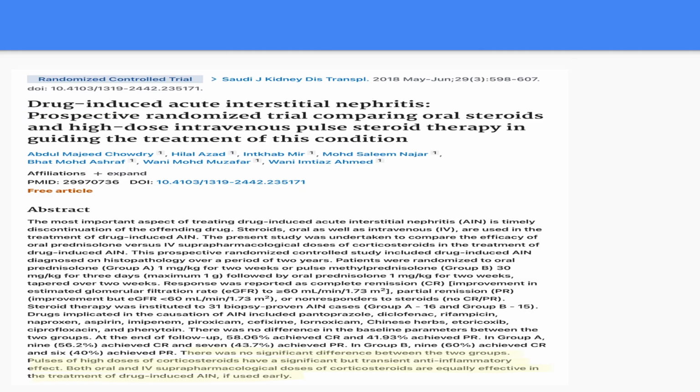We start with pulse steroid or we start with oral therapy 1 milligram per kg. This study was published in the Saudi Journal of Kidney Diseases, and there are also multiple studies about this issue. It's about drug-induced acute interstitial nephritis, a prospective randomized trial comparing oral steroids and high-dose intravenous pulse steroids in guiding the treatment of this condition. We found in the results that there is no significant difference between the two groups. Pulses of high-dose corticosteroids may have a significant but transient anti-inflammatory effect, but both oral and IV ways to treat acute interstitial nephritis are equally effective.